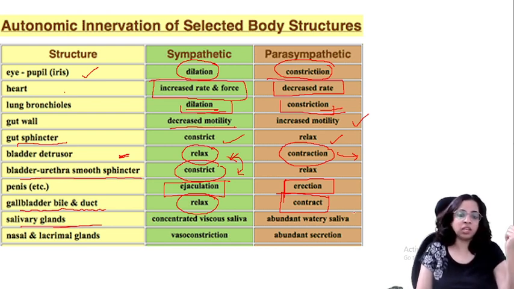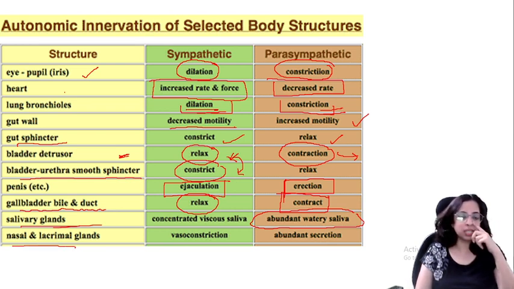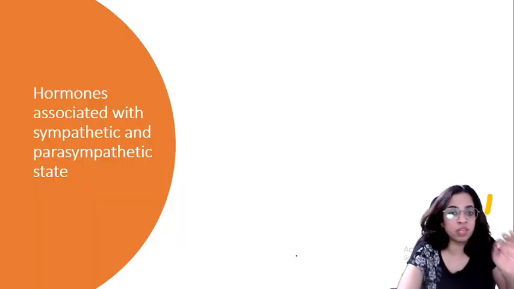Okay. And here there is an abundant watery saliva. There is a lot of saliva because we are now bringing in digestion. Now nasal and lacrimal glands, nasal glands and the glands in your eyes, what happens? Vasoconstriction. There is a constriction, and here there is abundant secretion. It secretes. Okay. So this table is also very important.